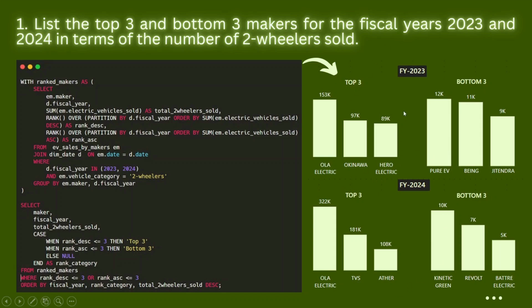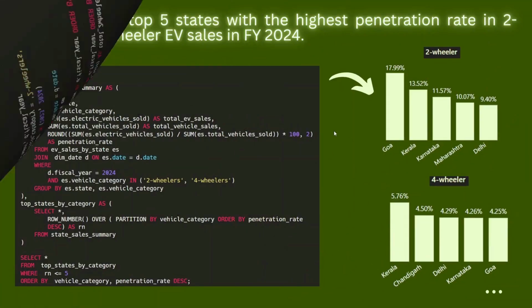Here I used a bar chart to represent it. In the case of fiscal year 2023, the top three makers are Ola Electric, Okinawa, and Hero Electric, and the bottom three makers are Pure EV, Being, and Jitendra. And in the case of fiscal year 2024, the top three makers are Ola Electric, TVS, and Ather, and the bottom three makers are Kinetic Green, Revolt, and Battery Electric. Now let's look into the next question.